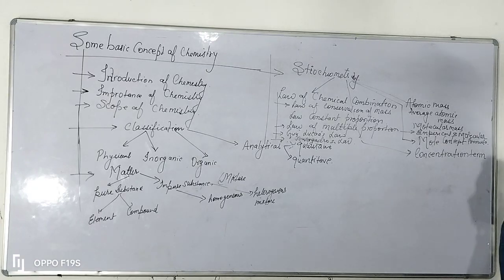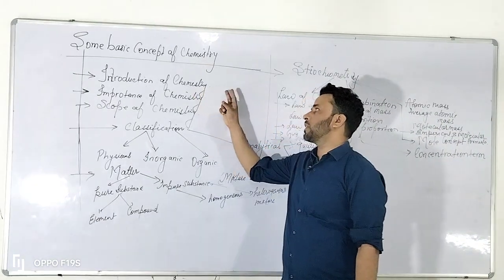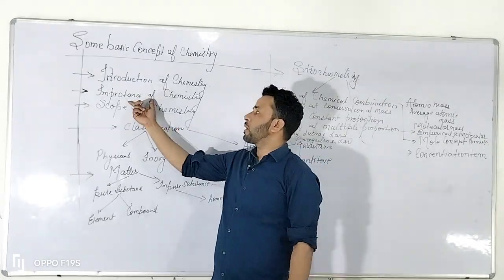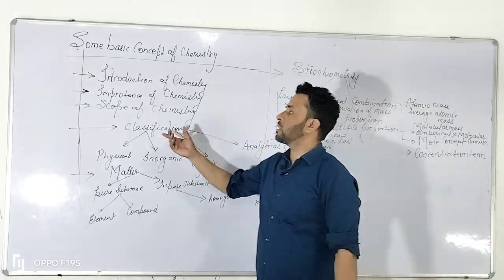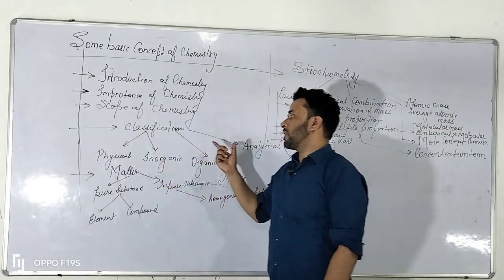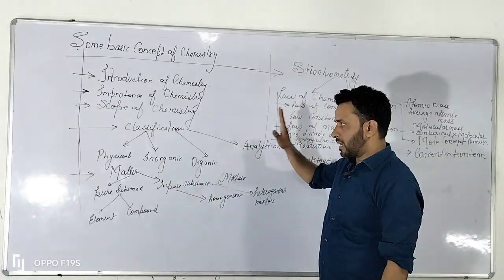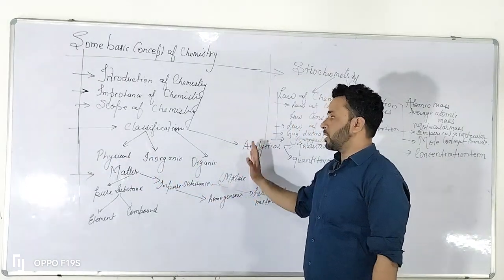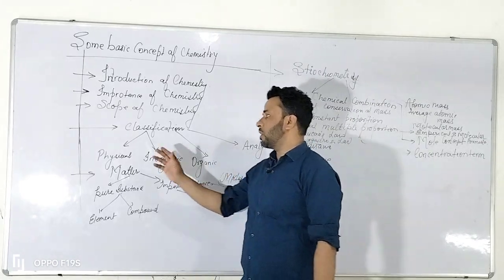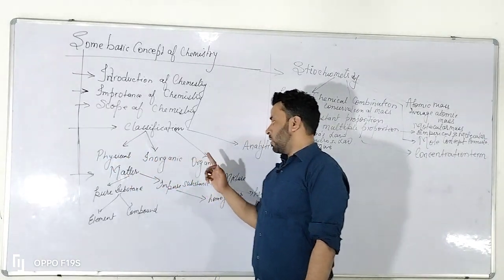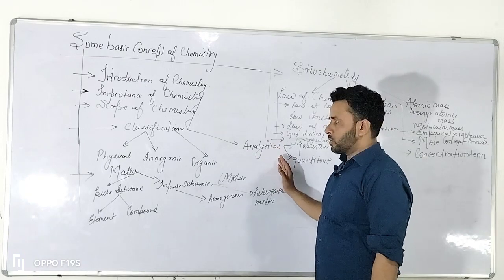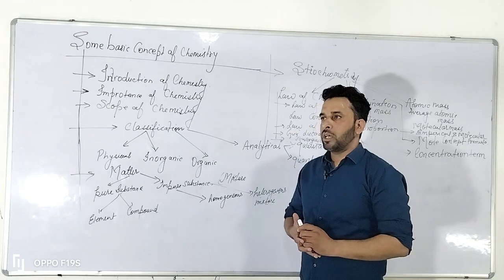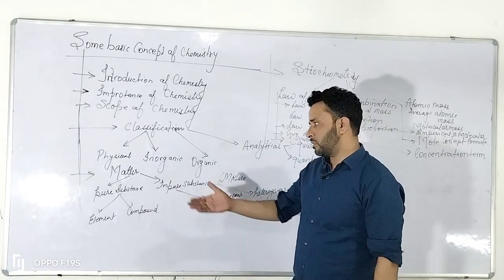So first of all, the introduction of chemistry, in which we will get the basic idea of chemistry. Then after we will cover the importance of chemistry. Then after we will cover the scope of chemistry. After then we will classify the chemistry on the basis of physical, inorganic, organic, and analytical. In physical chemistry, we will cover the calculations and laws. We will learn about the laws related to the calculations of those particular things.